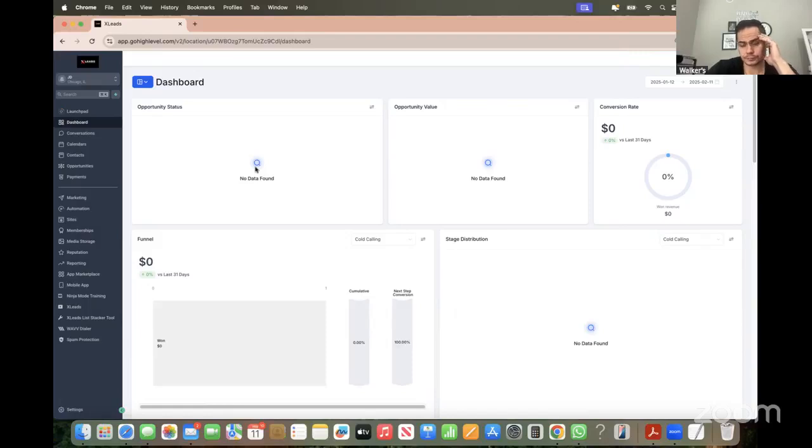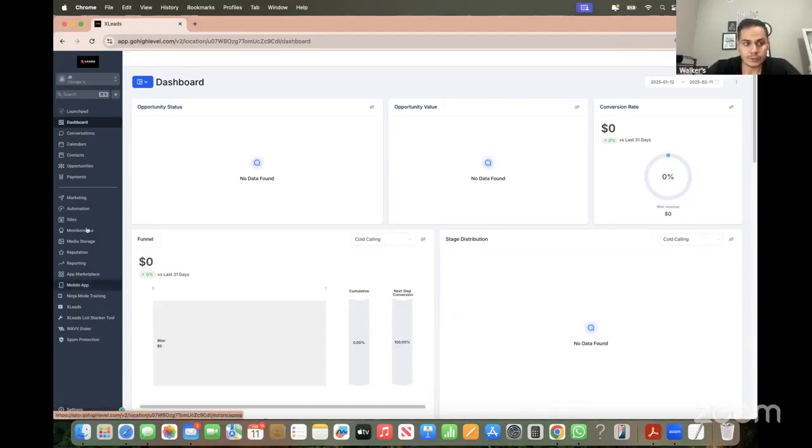Compare the price with hiring a full-time VA to do that for you. You may have to spend a minimum of 1,000 to 2,000 a month for a full-time VA. With this, you're just paying for usage fees. It's going to end up costing you 100 per month for X Leads, and then probably another couple hundred for usage fees. So you're probably looking at 300 to 400 a month, compared to hiring a full-time VA. You can save a lot of money.